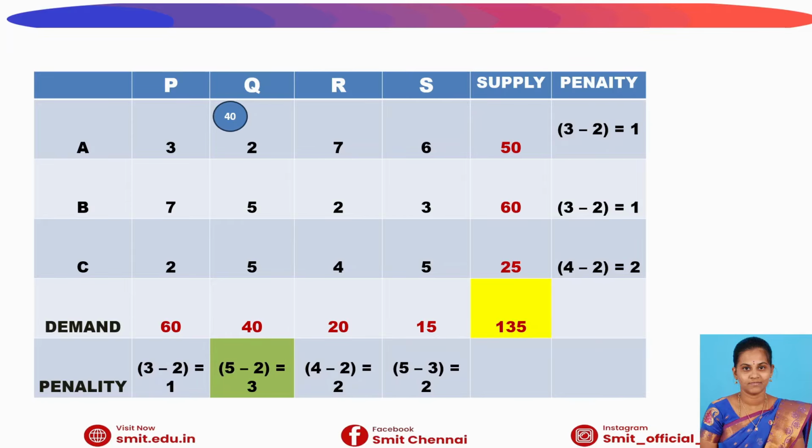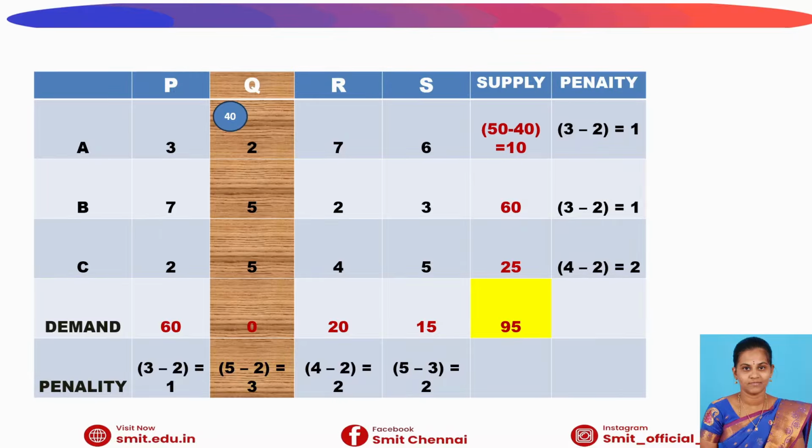Now we see the corresponding supply and demand for that particular AQ cell. Here supply is 50 and demand is 40. We assign the minimum of these two, which is obviously 40. After assigning 40, the demand column becomes 0 and the supply of the A row becomes 10. After that column vanishes, we remove it from the transportation table. Next we move to the second step.